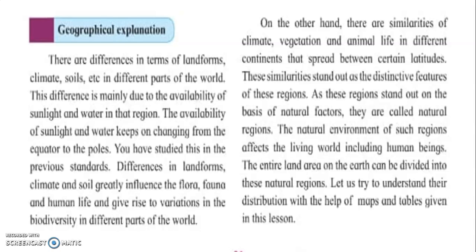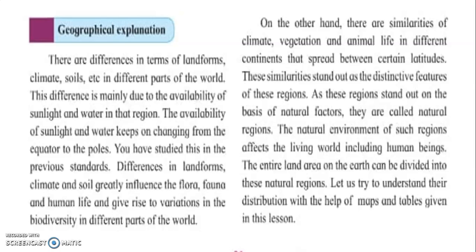There are differences in terms of landforms, climate, soil, etc. in different parts of the world. These differences are mainly due to the availability of sunlight and water in that region. Yes, differences in terms of landform, because all of us do not stay in plain region, or only in plateau region. There are people who stay in mountainous region, there are people who stay in valleys, there are people who stay in polar region, there are people who stay near the equatorial region.